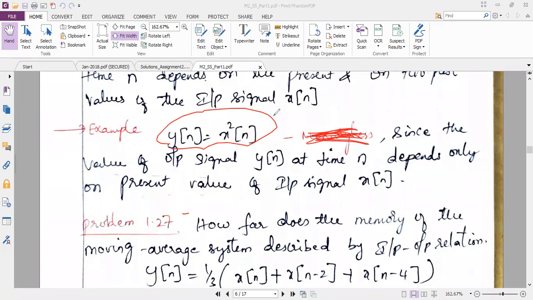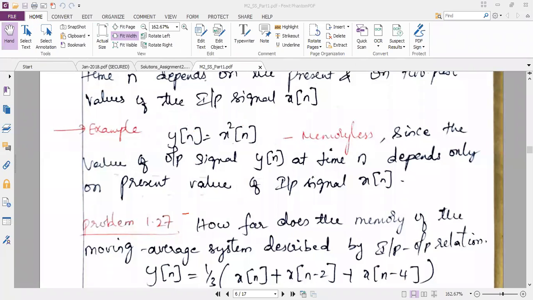Do you have anything here other than x of n? Do you have x of n minus 1 or x of n plus 1 like that? Do you have anything other than this n in the equation for the input signal? No, ma'am. So can I say this is a memoryless system? Because the output y of n is nothing but the current value at that instant. My output at that instant depends upon the input at that instant. I do not have any minus 1 or plus 1 for the input signal on the right hand side. So I can say the system is a memoryless system.